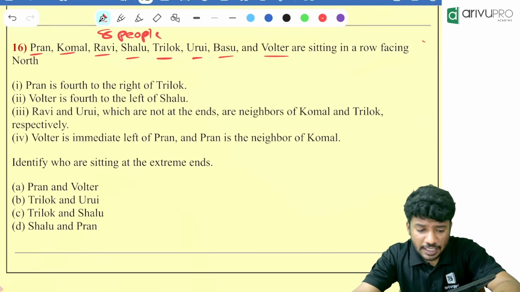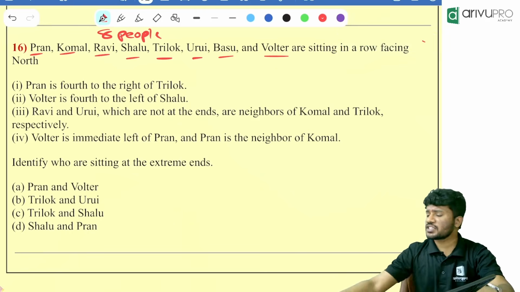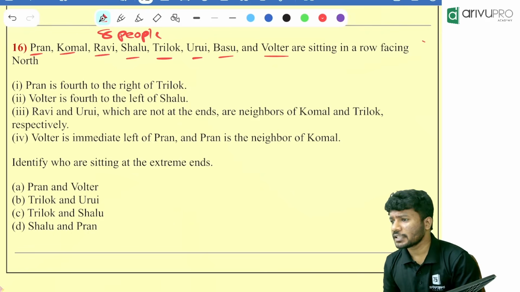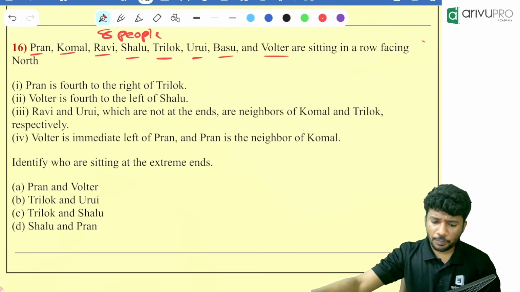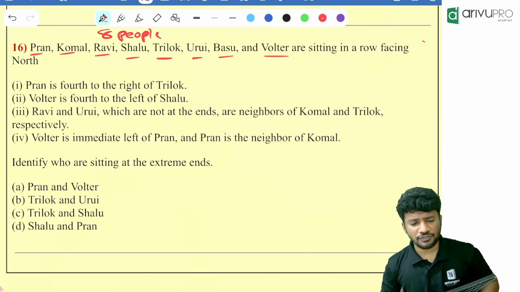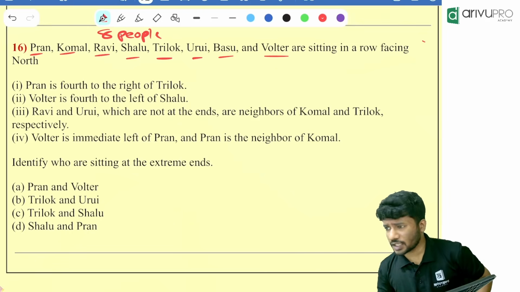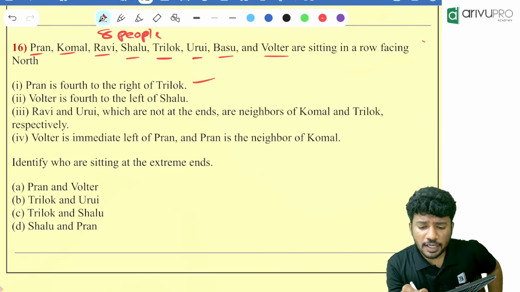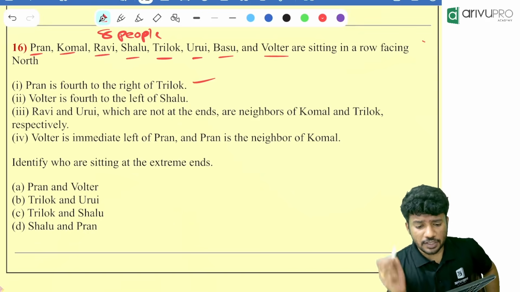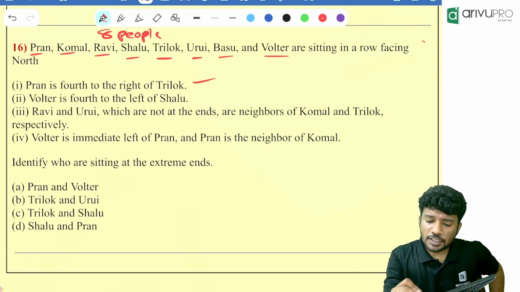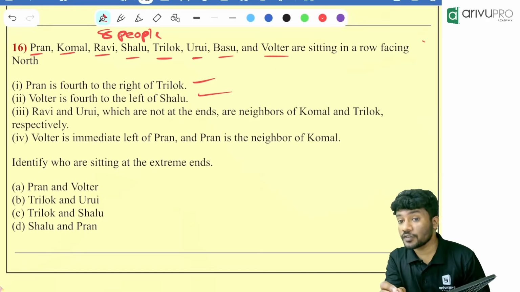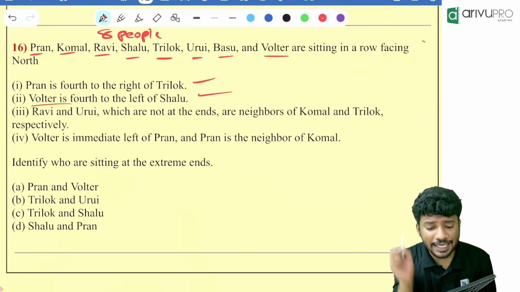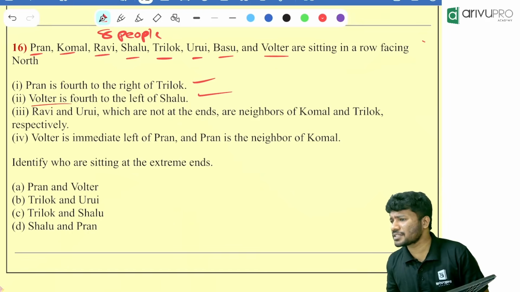Now, sitting in a row facing north. So, which direction are these people looking at? They are looking towards north direction. Very easy. Now, people, we can start off with any of it. Whichever you want to start, you can start. Pran is 4 to the right of Trilog. If you want to start with that, you can start with that. Volta is 4 to the left of Shalu. If you want to start with that, you can start with that. Now, I am starting with the second one. Let's see whether we will get the answer using the second one.